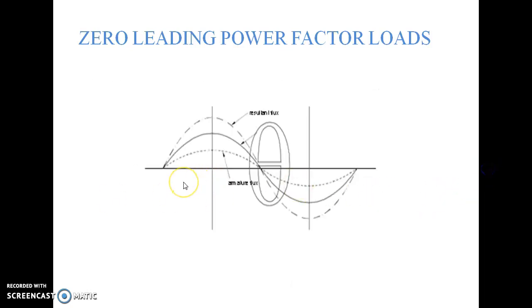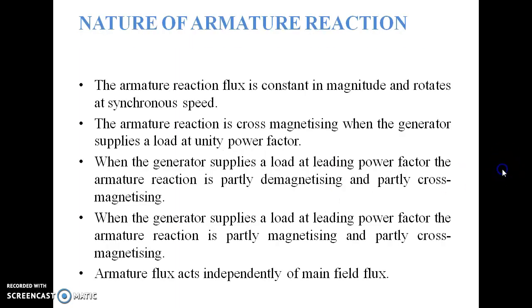And here we can see, for zero leading power factor loads, the armature flux, this dotted line, and this is the main field flux. You can see this one. Now, this is the resultant field flux. The resultant field flux is completely magnetized, or wholly magnetized, in case of leading power factor loads.